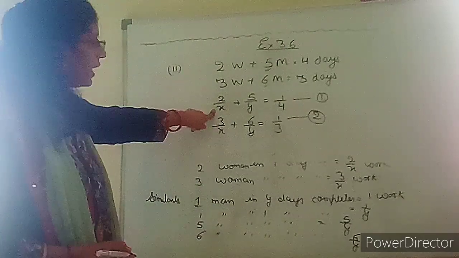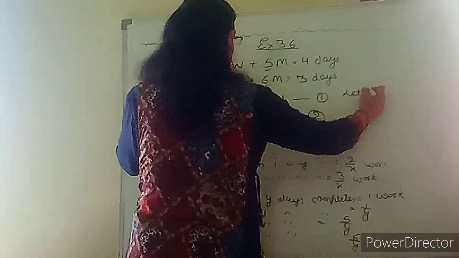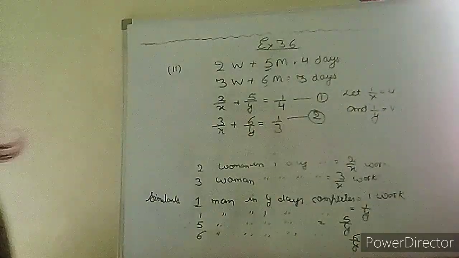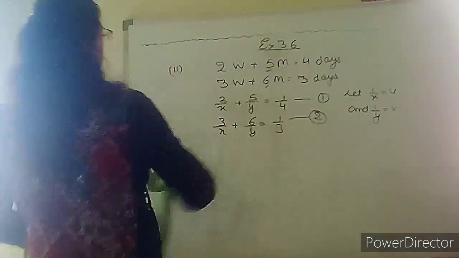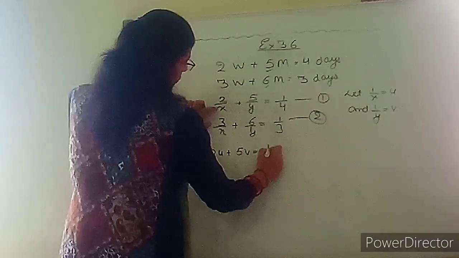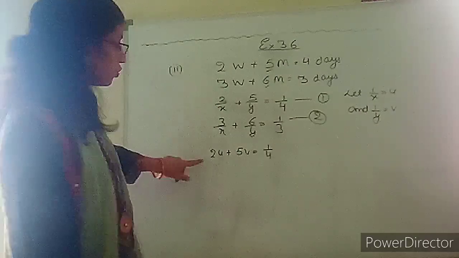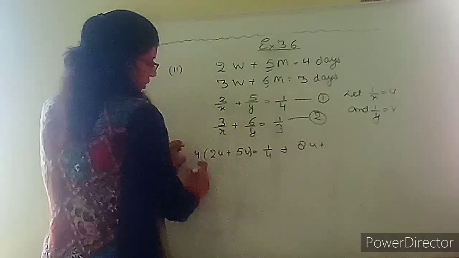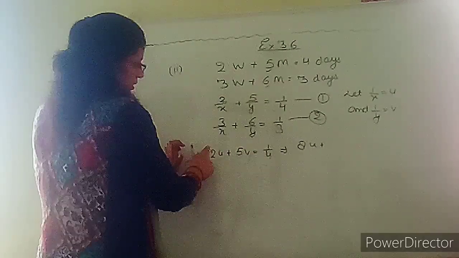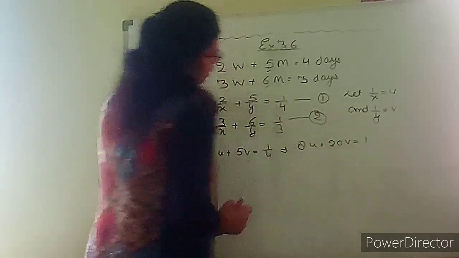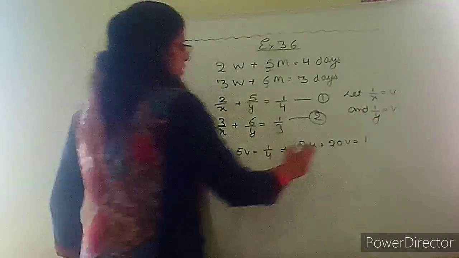Now let us substitute: let 1 upon x equal u and 1 upon y equal v. Now substituting in these equations, we will get the answer. So the equations are 2u plus 5v equals 1 upon 4. Cross multiply: 4 2s are 8u, plus this 4 will come here and multiply both terms, 4 5s are 20v equals 1. Can we solve it more? No. So this is equation number 1 dash.